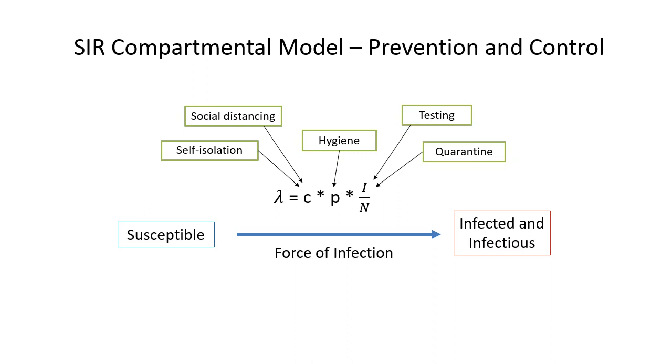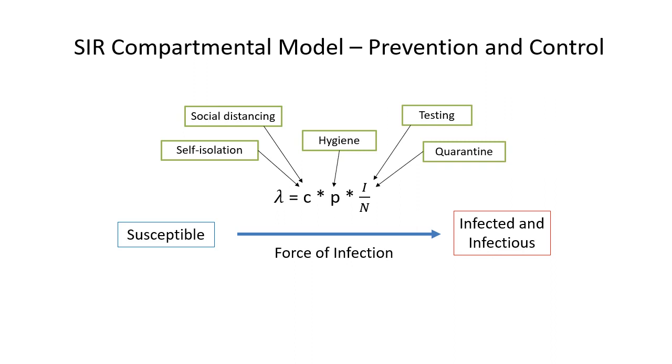Now, through testing, we can identify infected individuals, both symptomatic and asymptomatic. If we isolate them, then we're effectively removing those infected individuals from the calculation of lambda, which in turn will reduce the force of infection.